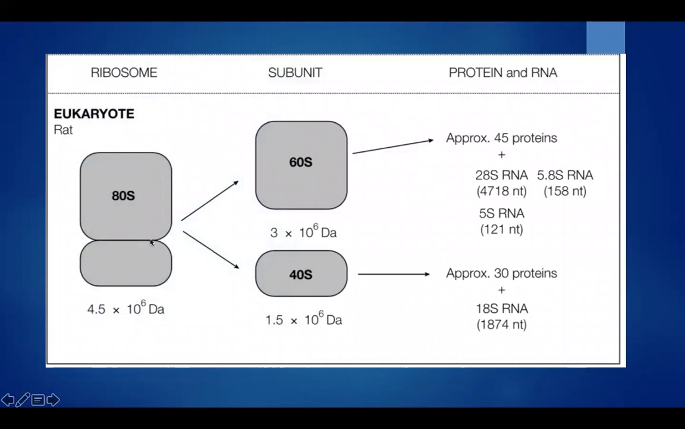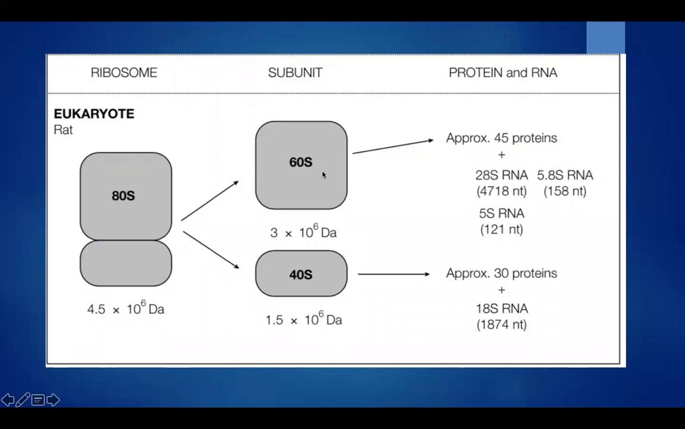It is 80S, and the subunits are 60S and 40S. The molecular mass is 4.5 into 10 to the power 6 Dalton. The 60S is 3 into 10 to the power 6 Dalton, and the 40S molecular weight is 1.5 into 10 to the power 6 Dalton.